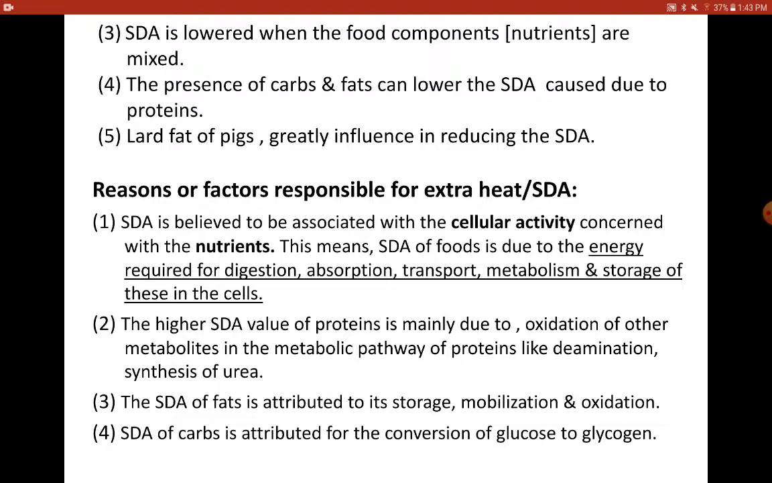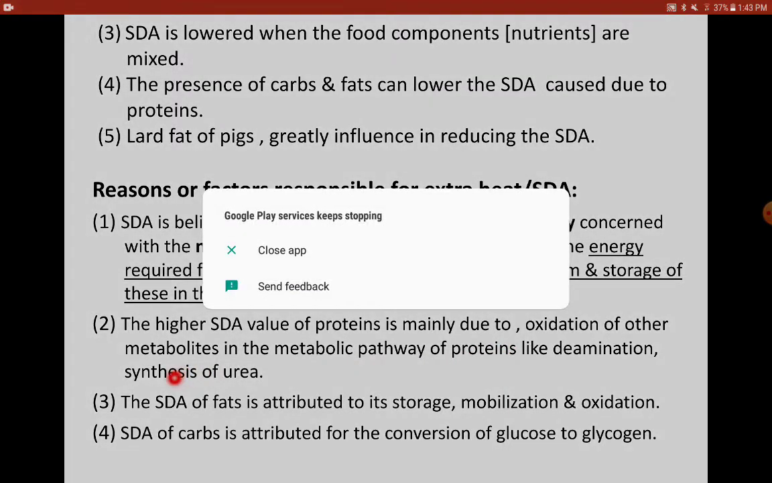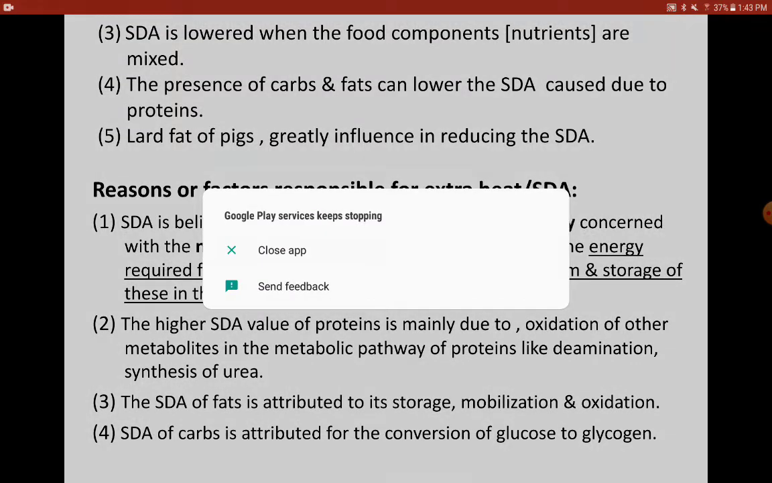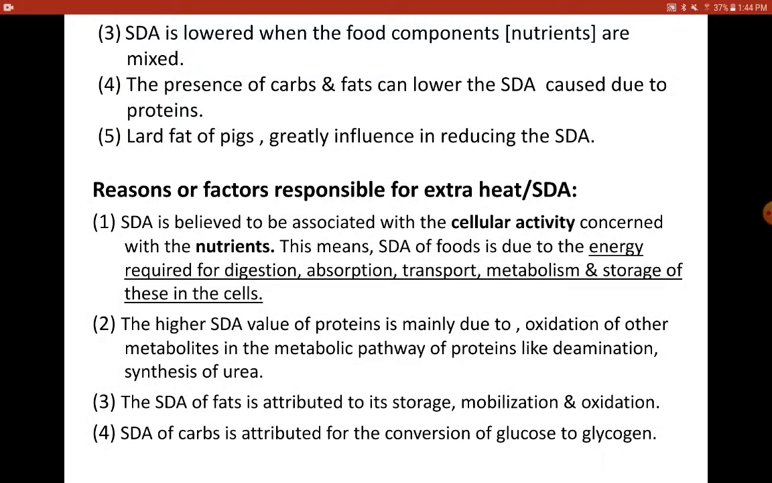The higher SDA value of protein is mainly due to the oxidation of other metabolites in the metabolic pathway of proteins, like deamination and synthesis of urea. So this is not only with respect to proteins, but with respect to carbohydrates and fats as well. So what does the second point mean? When we were talking about the first point, there is energy required for digestion, absorption, transportation, metabolism and storage of any of the nutrients.